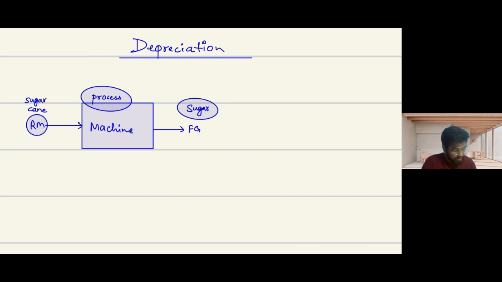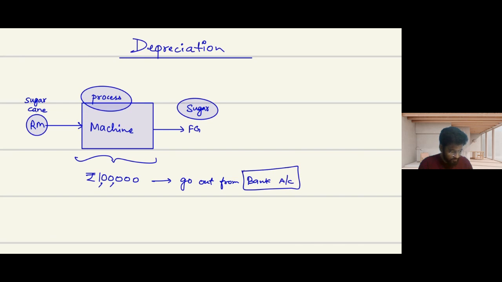Now, when I purchased this machinery, this machine was costing rupees 1 lakh. Now, what is happening? 1 lakh will go out of my pocket. It will go out from the bank account.